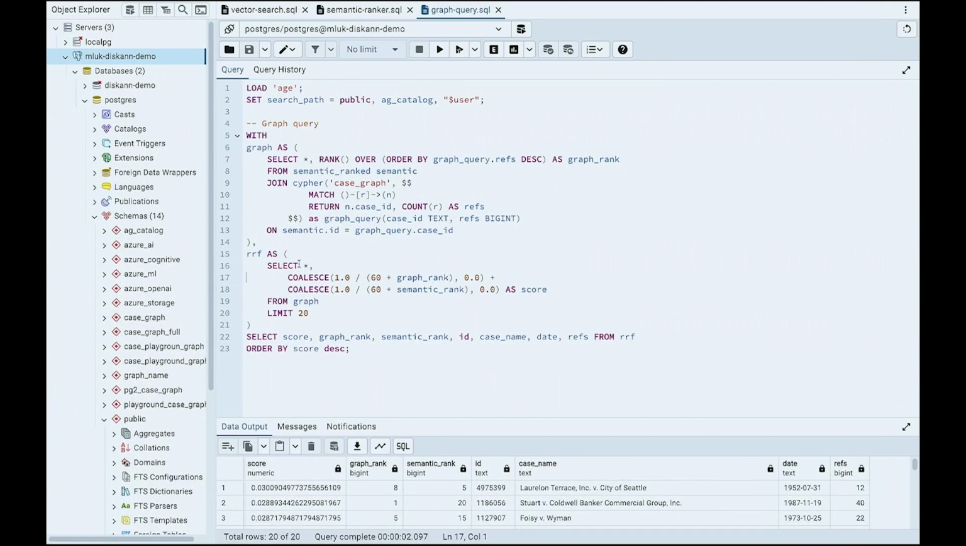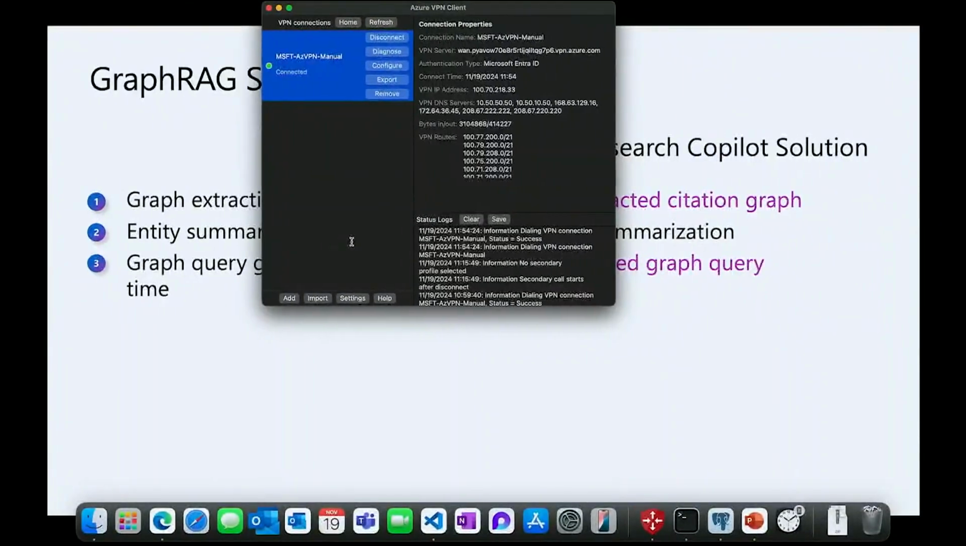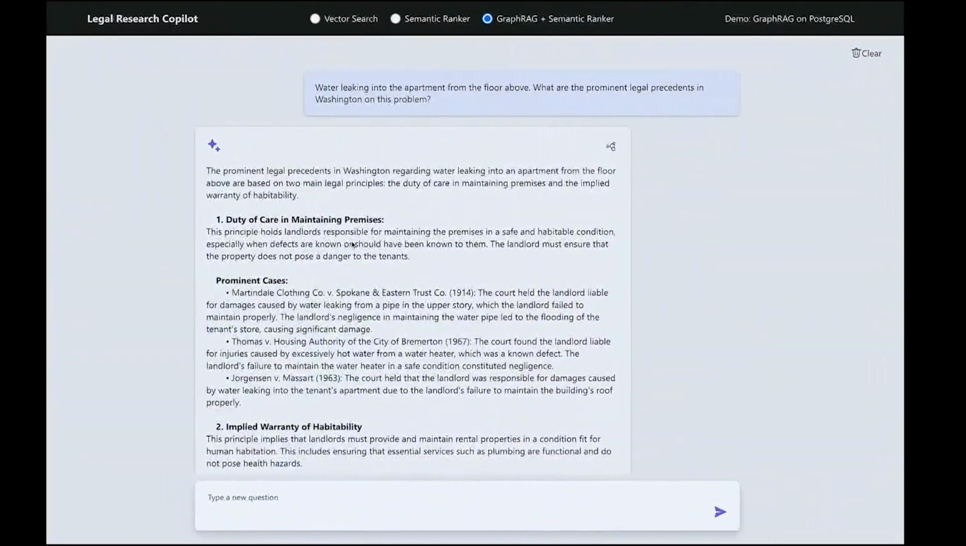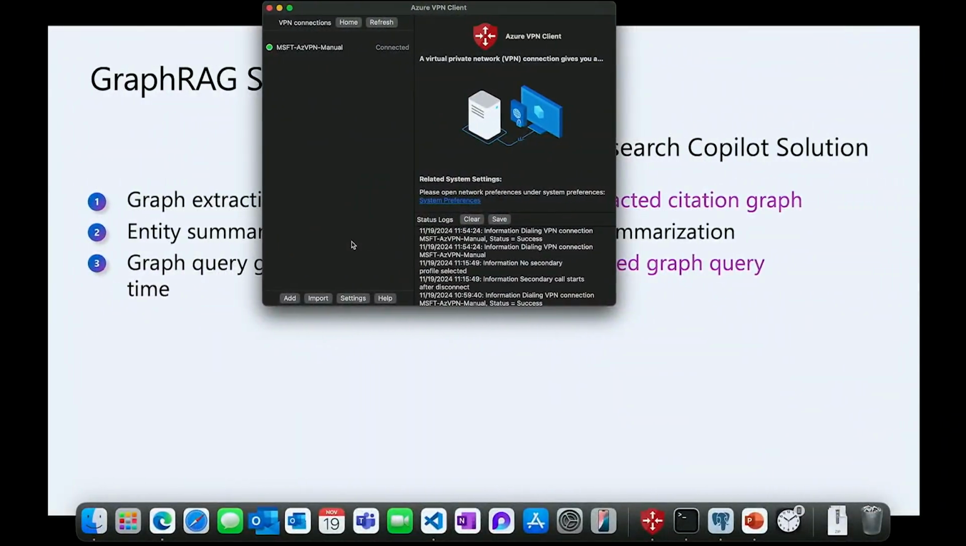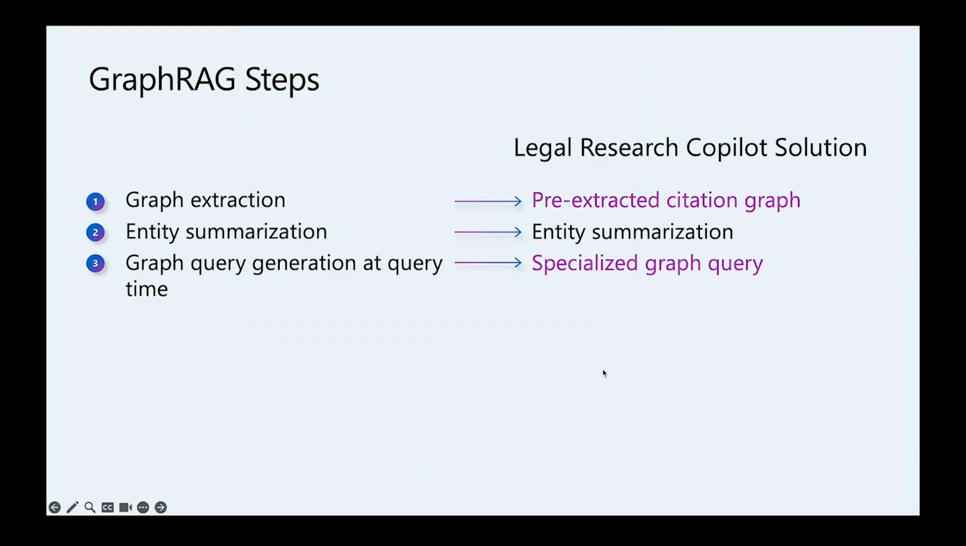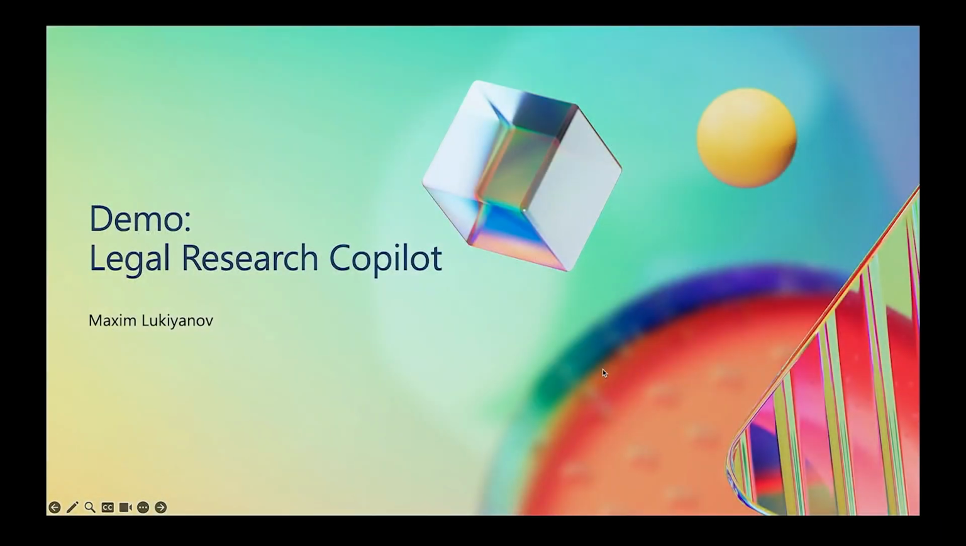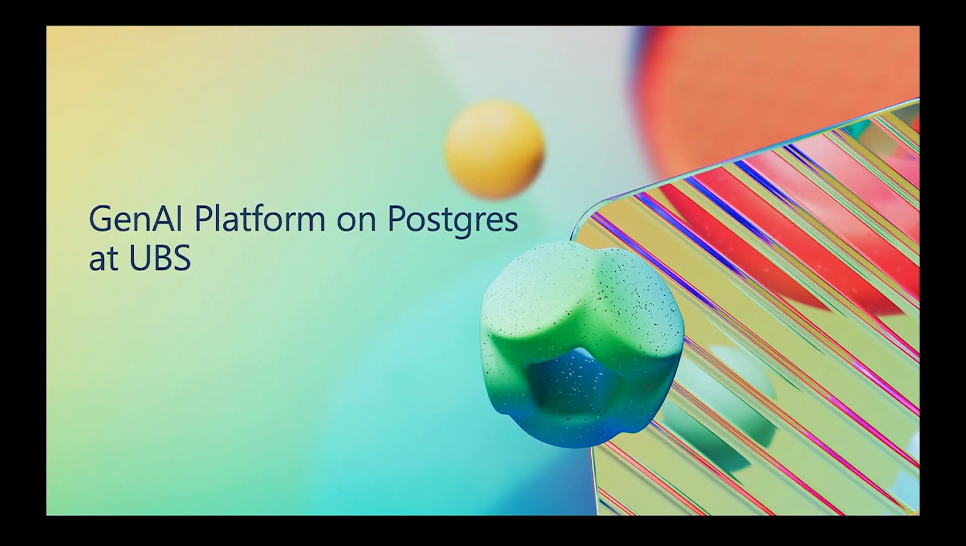Cool, and this is RRF, which fuses two rankings generated by the semantic ranker and by the graph, right? It allows us to combine the information signal about prominence of the legal cases and semantic similarity. So with that, and with our demo successfully concluded, we can switch to the next part of our presentation to my co-presenters from UBS. Thanks, Maxime. All right, okay.